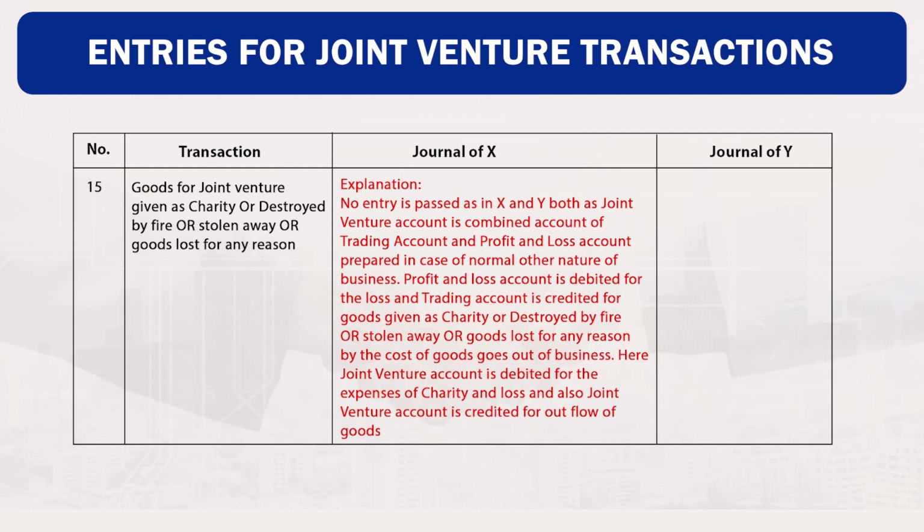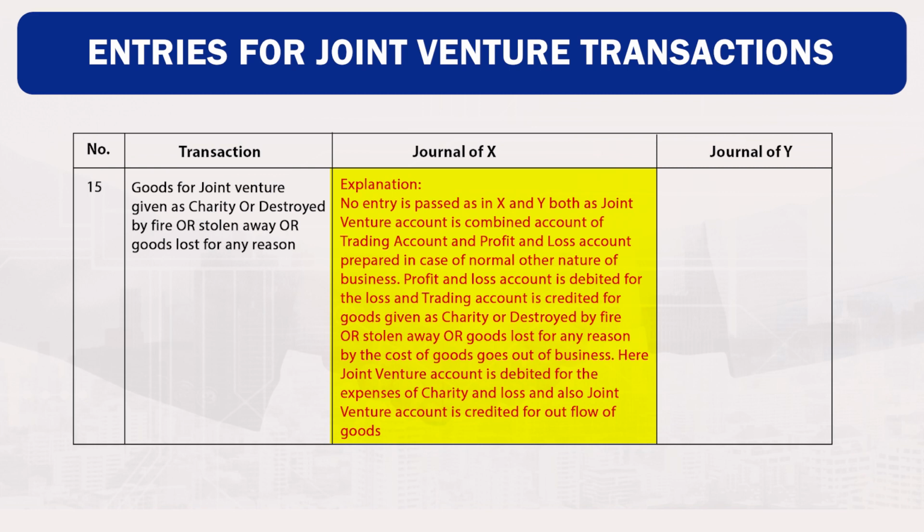Transaction number 15. Goods for the joint venture given as charity or destroyed by fire or stolen away or goods lost for any reason. Explanation is like this: no entry is passed in X and Y both, as joint venture account is a combined account of trading account and profit and loss account prepared in case of a nominal nature of business.